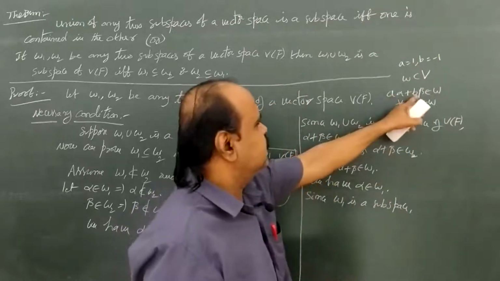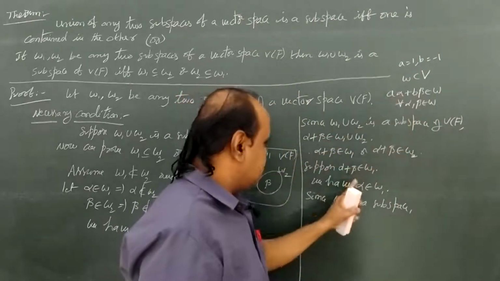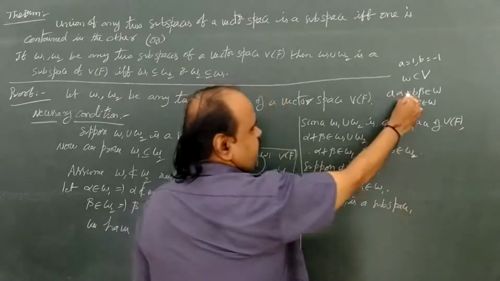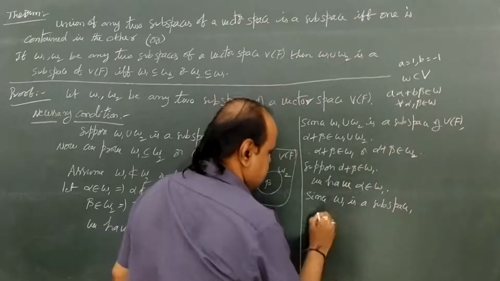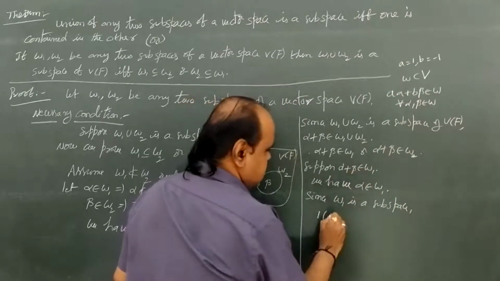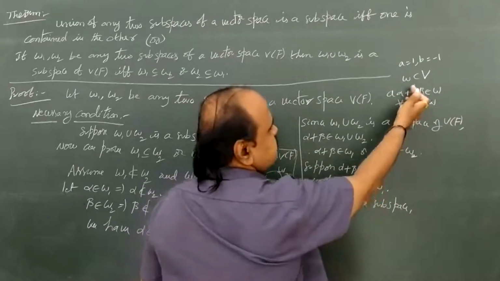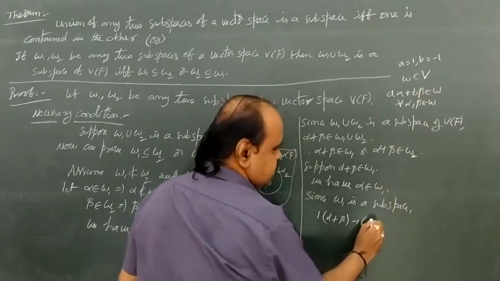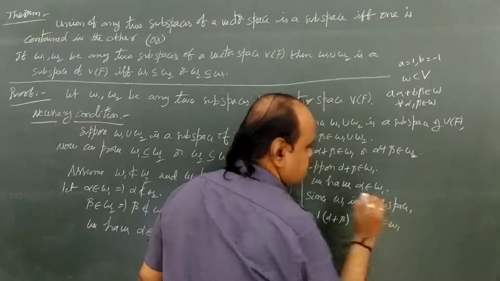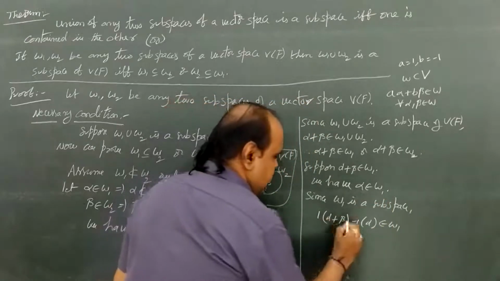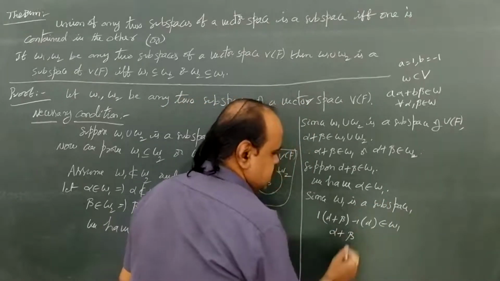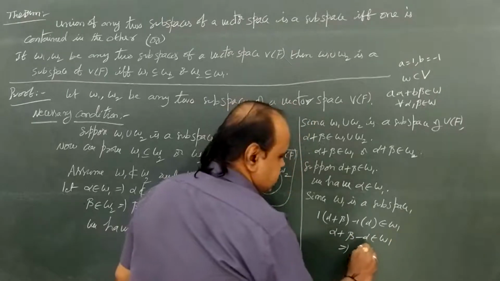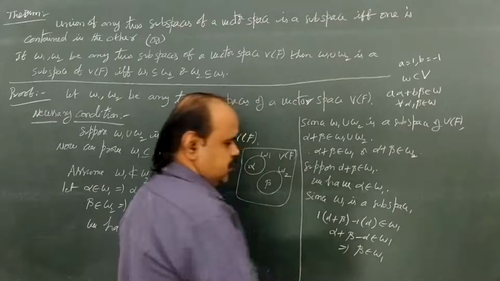Then A alpha plus B beta means 1 into alpha plus beta, plus minus 1 into alpha, which belongs to W1. So alpha plus beta minus alpha belongs to W1. That implies beta belongs to W1.